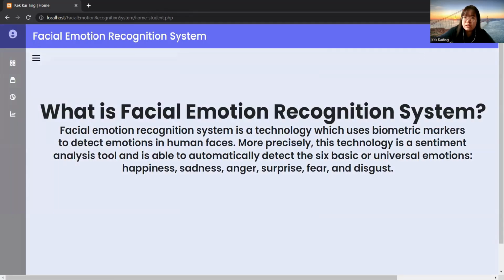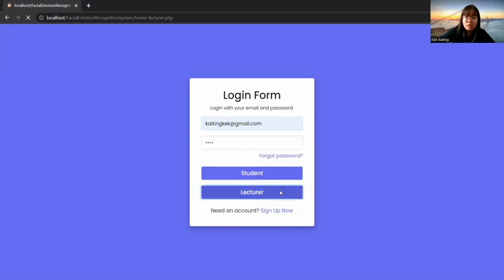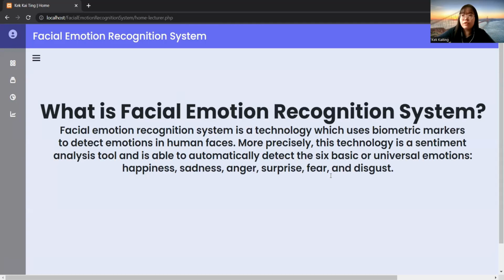So now we log out first to log in as a lecturer. Okay, now we log in as the lecturer. This is the lecturer part. The homepage is the same as the student one.